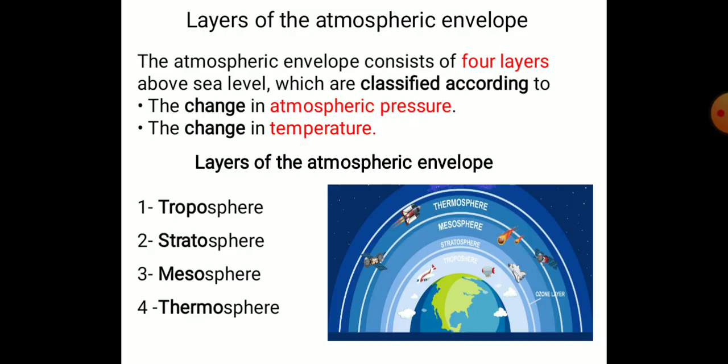So first, do you know that the atmospheric envelope consists of four layers above the sea level, which are classified according to number one, the change in the atmospheric pressure, and number two, the change in temperature. And about the layers, we have four layers: troposphere, stratosphere, mesosphere, and finally thermosphere.